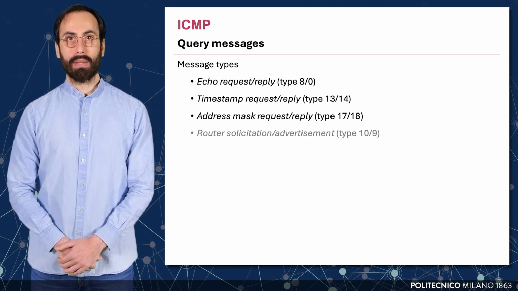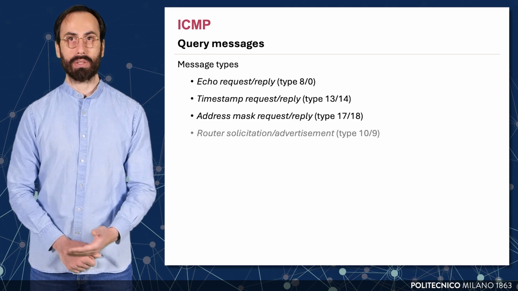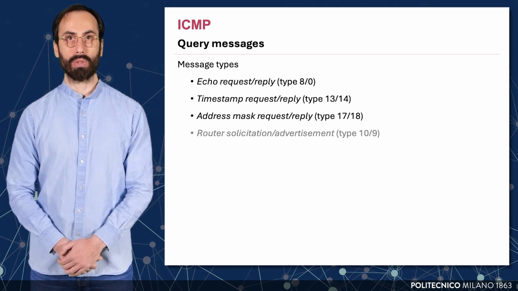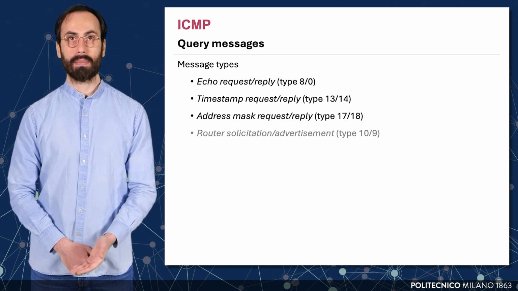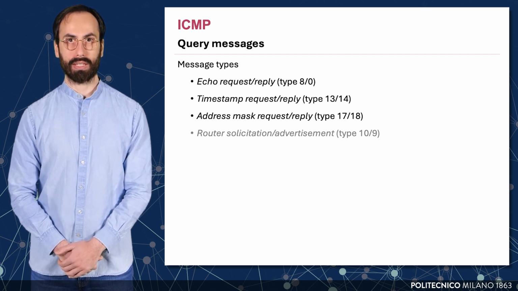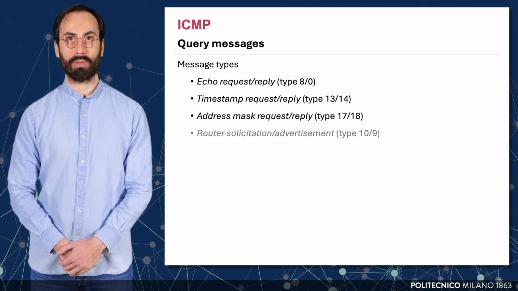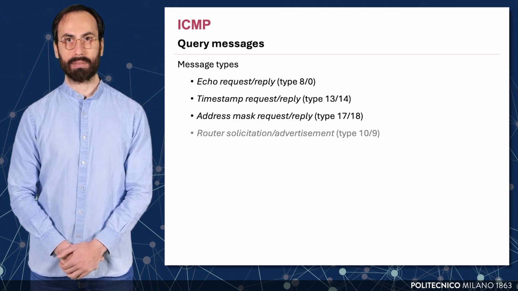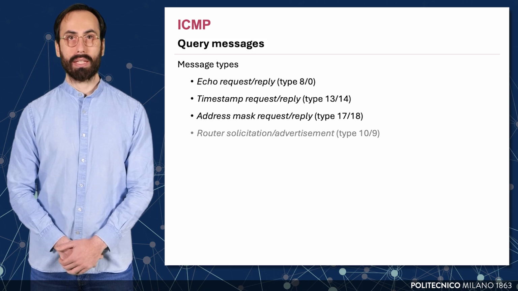Other query types include the timestamp request and reply, types 13 and 14, which measure the time it takes for a datagram to travel across the network, useful for synchronization or measuring one-way delay. The address mask request and reply, types 17 and 18, allow a host to discover the subnet mask being used on its local network. Finally, the router solicitation and advertisement messages, types 10 and 9, are used by hosts to discover routers on the network. These are especially useful in dynamic IP environments, where routing configuration needs to be discovered automatically.